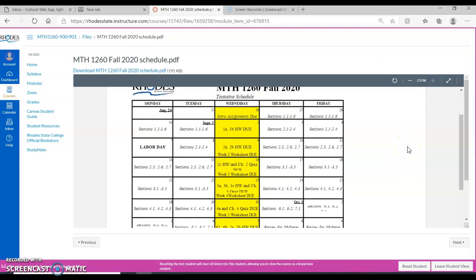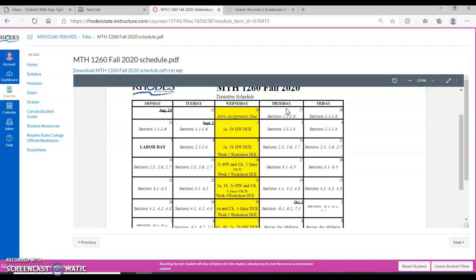So we're looking at fall 2020. We are using an Openstax textbook called Introductory Statistics. It's a free book that you can access online, a free ebook. So if you want to just look at it online, that's perfectly fine. Me, myself, I am a hard book person. I want a physical copy of the book. So you can also purchase a physical copy of the book. That's totally up to you.